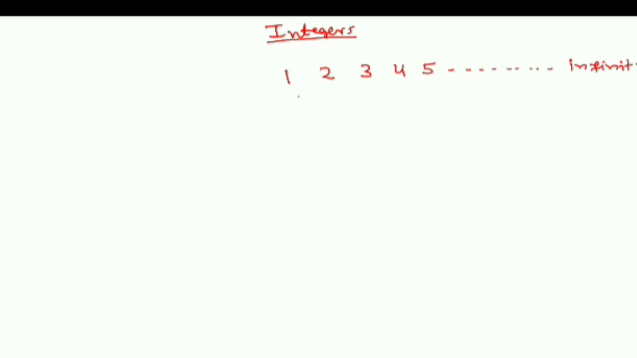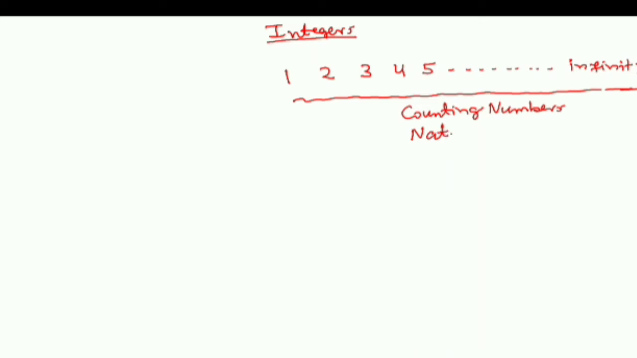Now, all these numbers, if I put them in a single packet, that packet can be called a packet having all the counting numbers. And these are also called natural numbers. So, these were the first numbers to be devised by human beings. And what was the purpose of it? The purpose of it was counting.